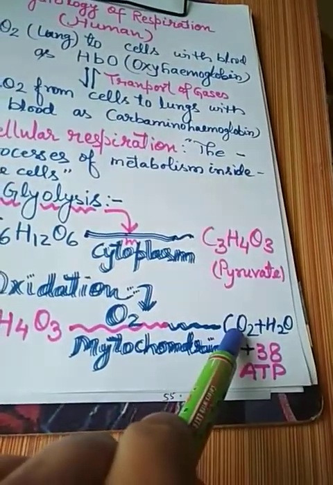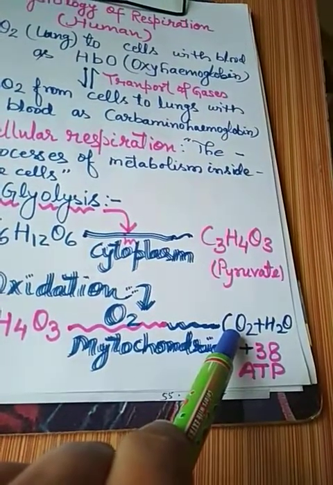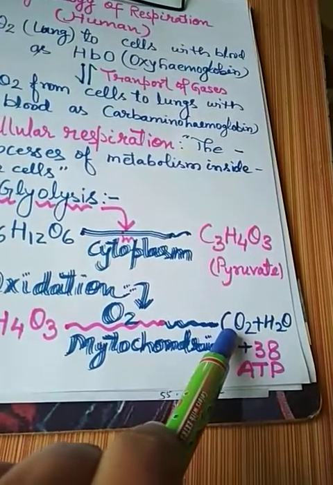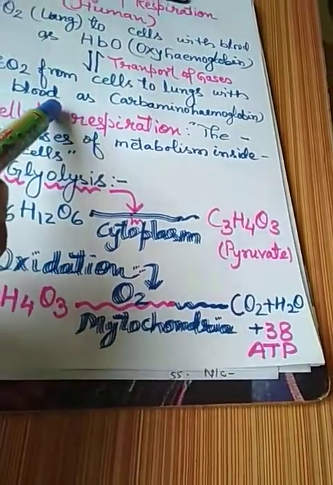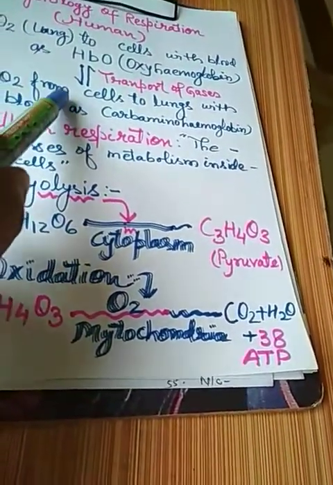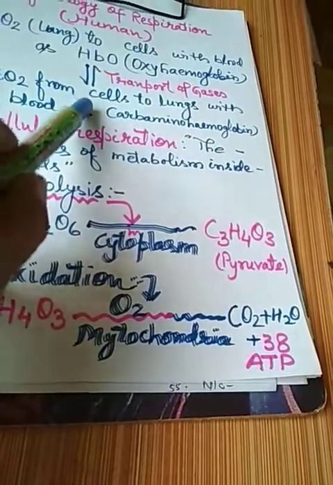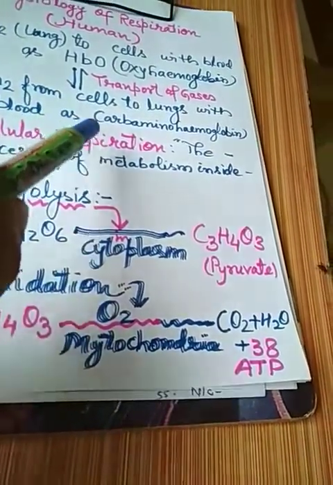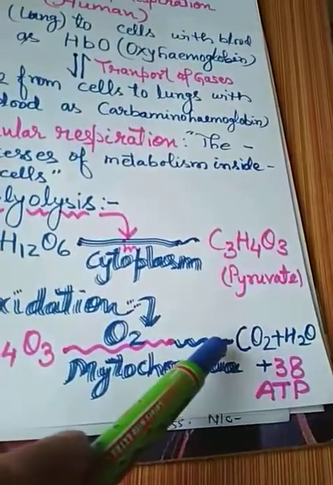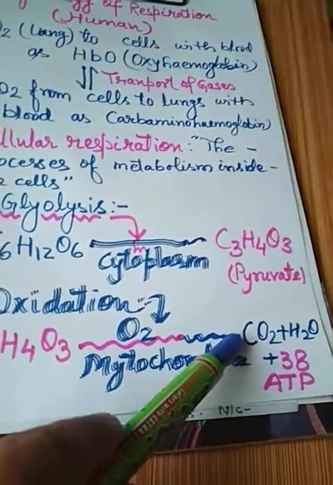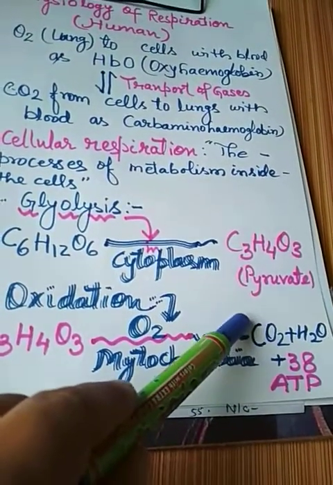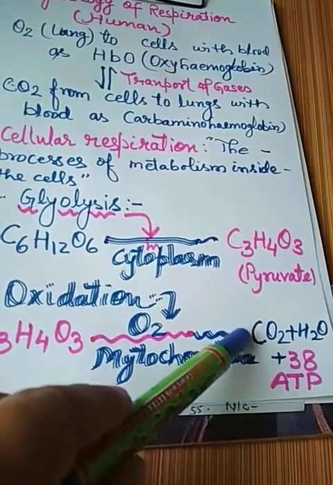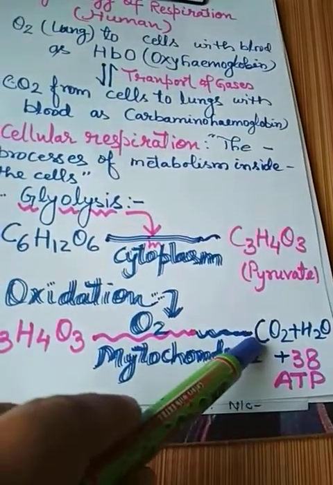CO2 means carbon dioxide. It is produced in the cells. So this carbon dioxide has to be transported from the cells to the lungs, because it is a toxic gas. It combines with the hemoglobin and reaches the lungs, and it has to be thrown out from the human body.